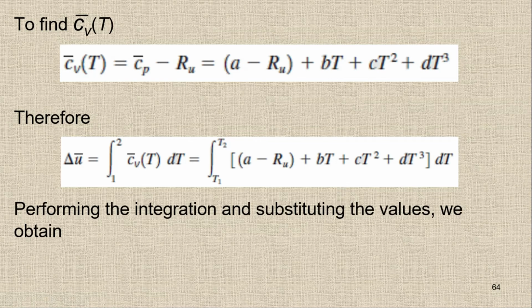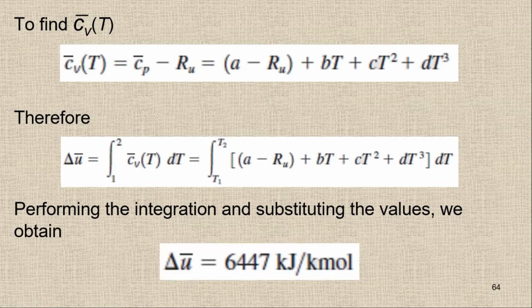By solving and doing all the necessary steps, we get delta u bar as simply 6447 kilojoule per kilomole. Now this is 6447 kilojoule per kilomole, and we need it in terms of kilogram mass. So how can we shift the values from kilomole to kilogram mass? Whenever we have a value in terms of mole and we have to find the value in terms of kg, then we use the molar mass value.